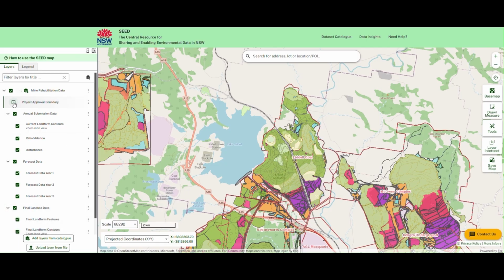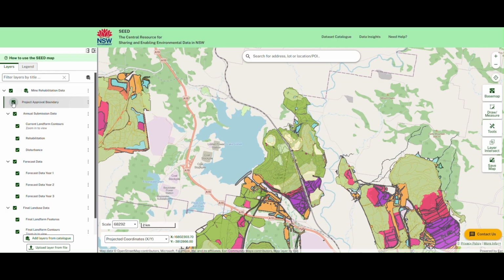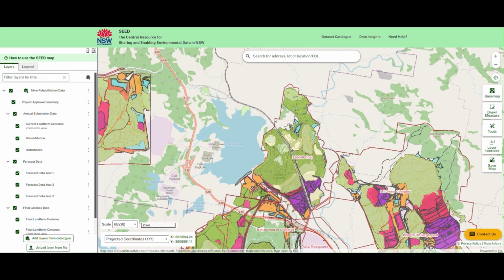The project approval boundary is shown in red. The project approval shows where each large mine in New South Wales has received project approvals from the relevant authority, as well as the project approval number and the project approval date.